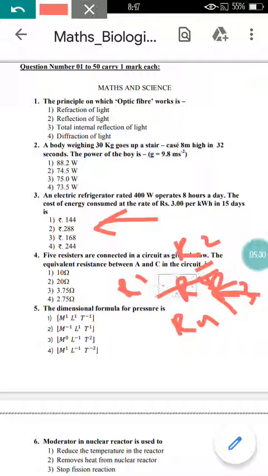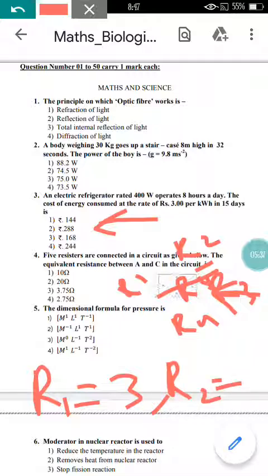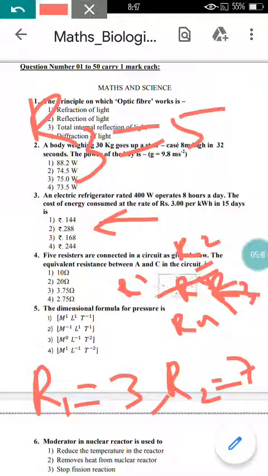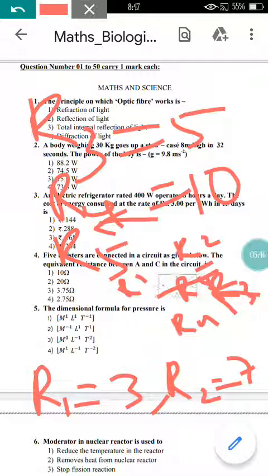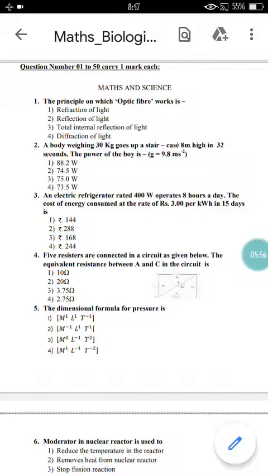Just note down the values of R1, R2, R3, R4 and R5. R1 is 3, R2 is 7, R3 is 5, R4 is 10, and R5 is also 10. Just note down these values, and I'll explain it later. So R1 is 3, R2 is 7, R3 is 5, R4 is 10, and R5 is also 10.